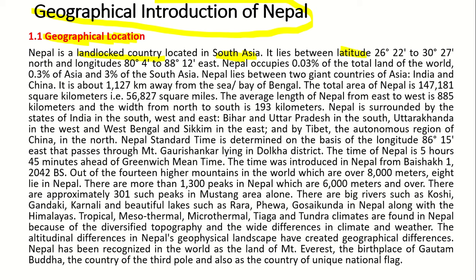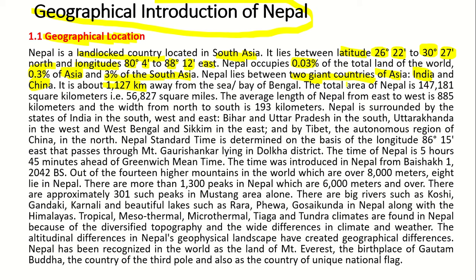It lies between the latitude of 26 degree 22 minute to 30 degree 27 minute north and longitude of 80 degree 4 minute to 88 degree 12 minute east. Nepal occupies 0.03% of the total land of the world, 0.3% of Asia and 3% of South Asia. Nepal lies between the two giant countries of Asia, that is India and China. It is about 1127 km away from the sea, that is, the Bay of Bengal.